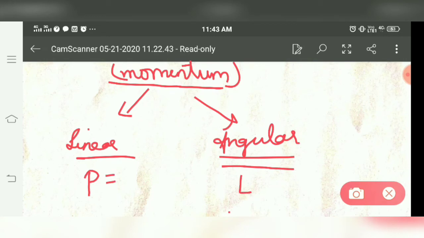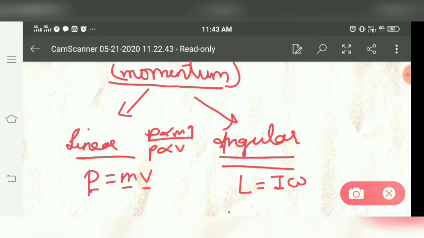The formula of linear momentum is mass into velocity. And the formula of angular momentum is moment of inertia into angular velocity. So from here, P is equal to m into v. So P is directly proportional to m and P is directly proportional to v. It's quite clear: more the mass, more the momentum, more the velocity, more the momentum.